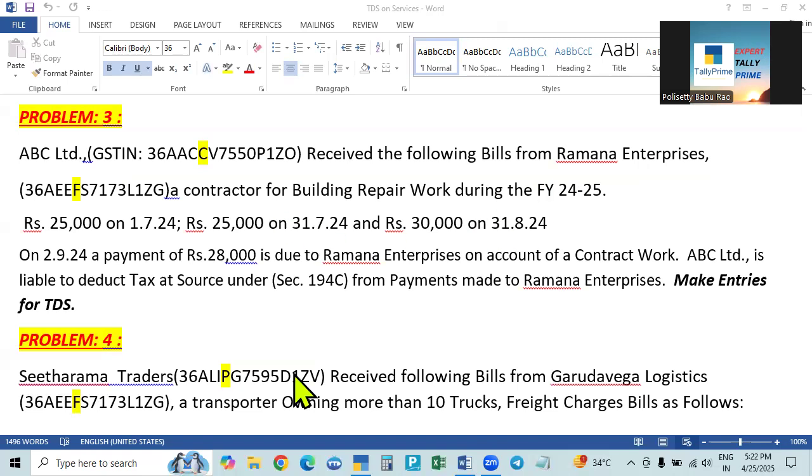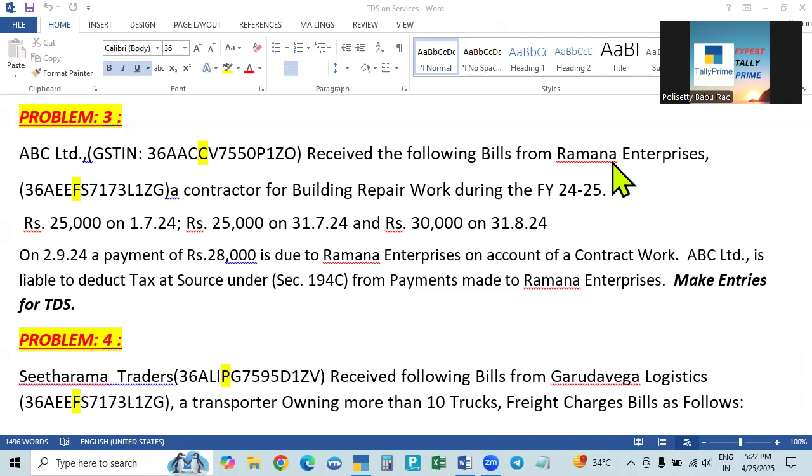Now we will go to this. The year is 2024-25. We will see the ledgers I already created. ABC Limited is the company, that is the deductor, and now we are entering in the books of the deductee. The deductee is Ramana Enterprises, with its registration number. The fourth letter is F, which means it is a partnership firm. For a partnership firm, the TDS rate will be 2% for the service, that is payment to a contractor. For all other sections, for an individual or HUF or any other deductee, the rate is the same.